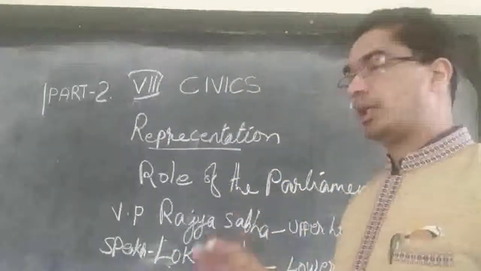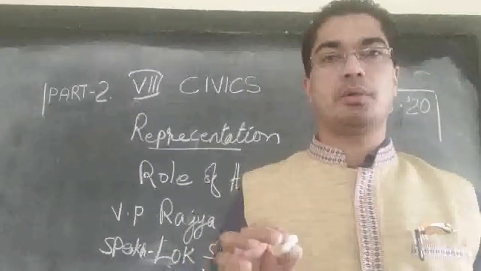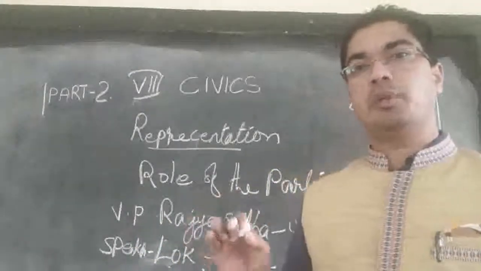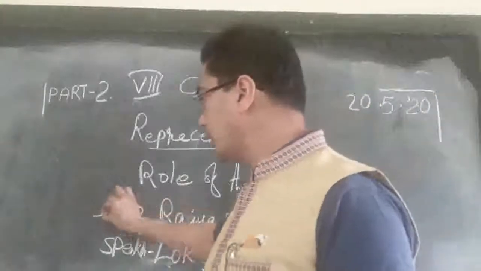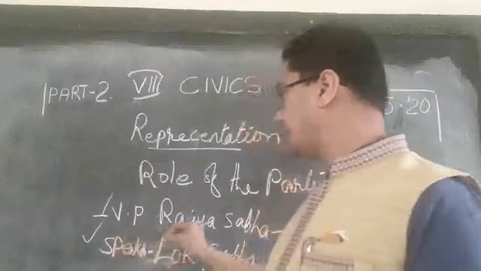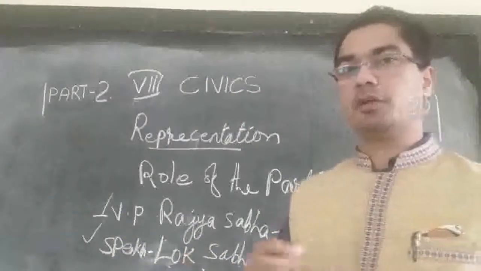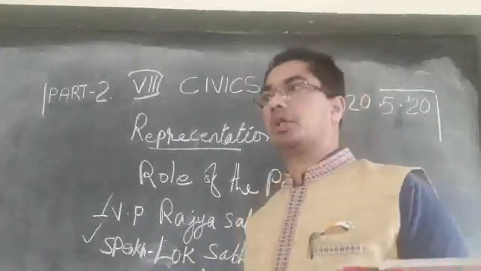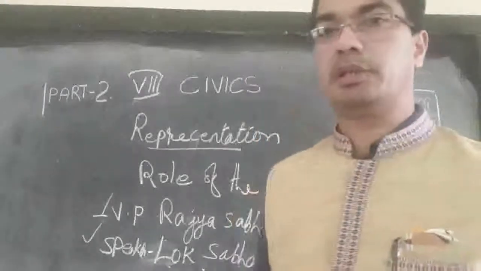Before becoming a law, it is called a bill, and that bill will become a law only if both houses agree. Both the Rajya Sabha and the Lok Sabha have to agree, otherwise the bill will be cancelled. That is how the functioning of Parliament takes place.